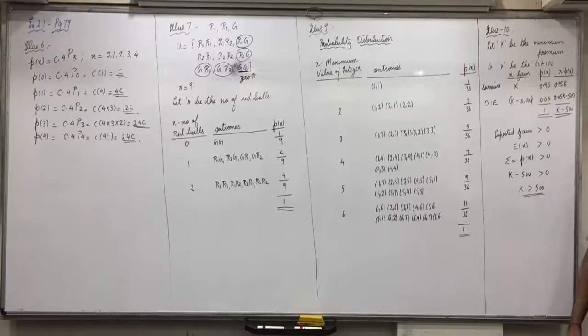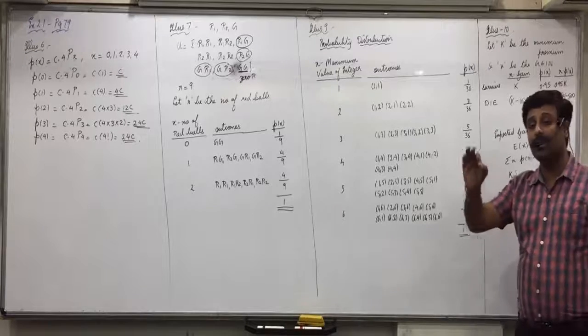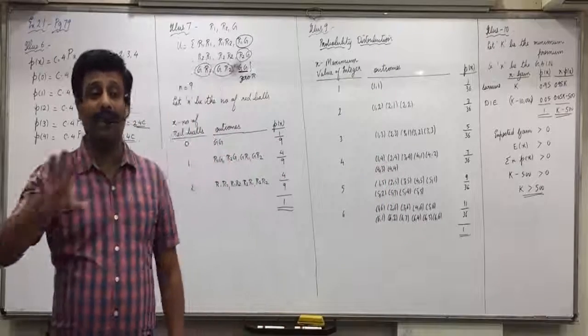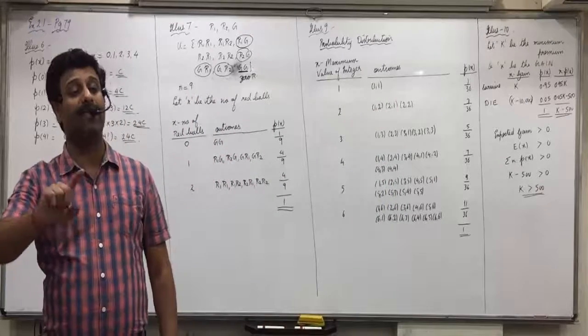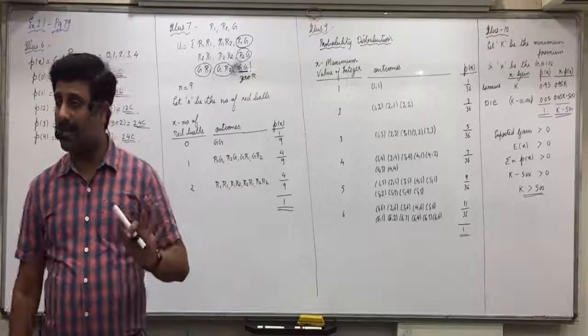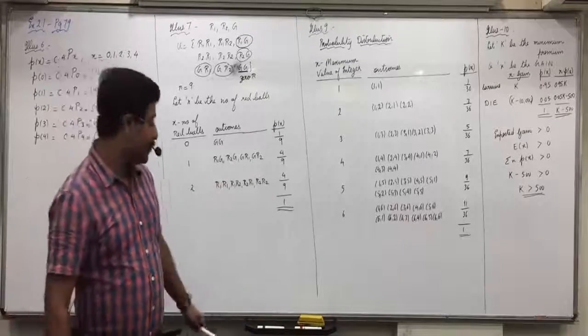This is the answer. What is the question asked? What is the minimum premium the company should charge so that the expected gain is positive? The company should charge a minimum of 500. If the company charges the minimum premium of 500 rupees, the expected gain will be positive. This complete solution I have done. Did everyone understand this? Let it go.